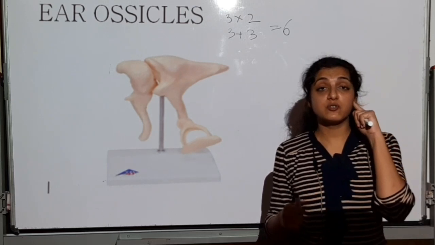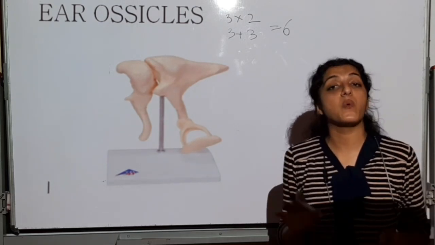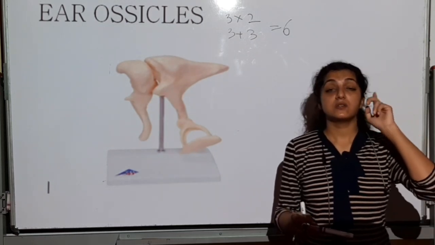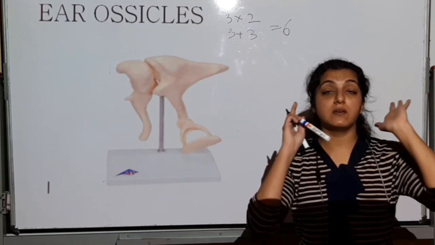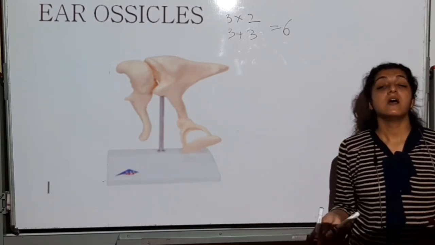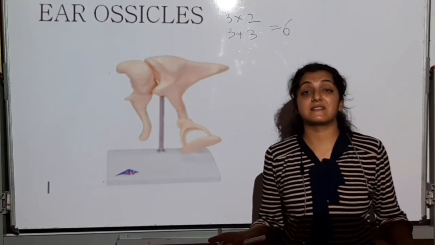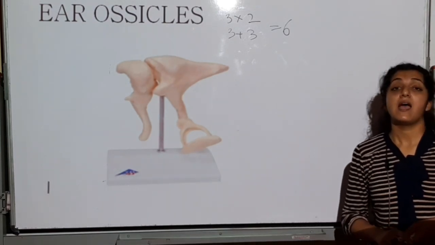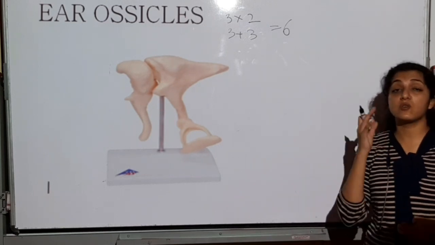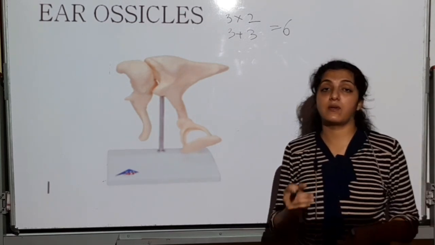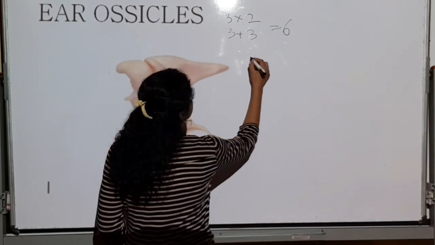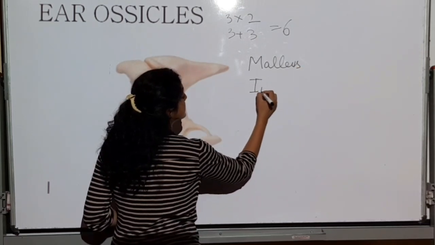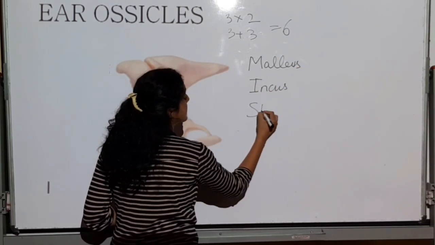But if they ask about one ear, you have to read your MCQ very nicely. Ear ossicles in one ear, 3. Ear ossicles in the human body, both the ears will be considered, so it will be 6. Ear ossicles in both the ears, 6. Ear ossicles in the right ear, only 3. All these MCQs come. And then you have to remember the names also of these 3 bones inside the ear. Okay, these bones are malleus, incus, and stapes.